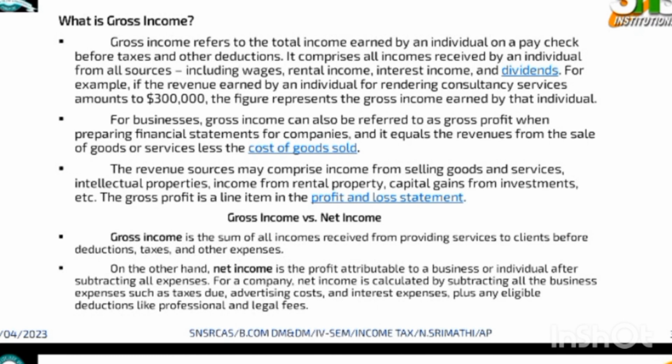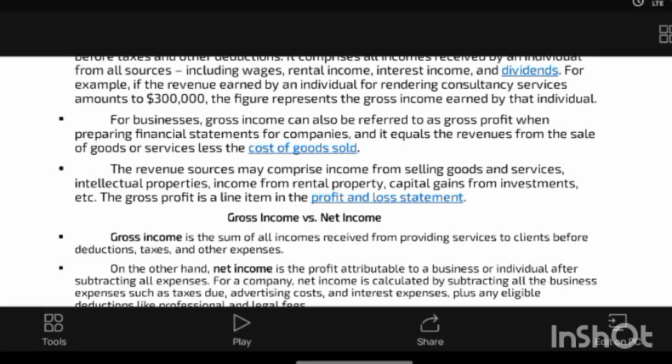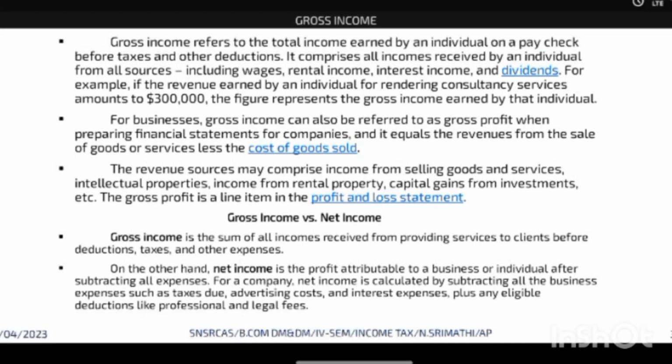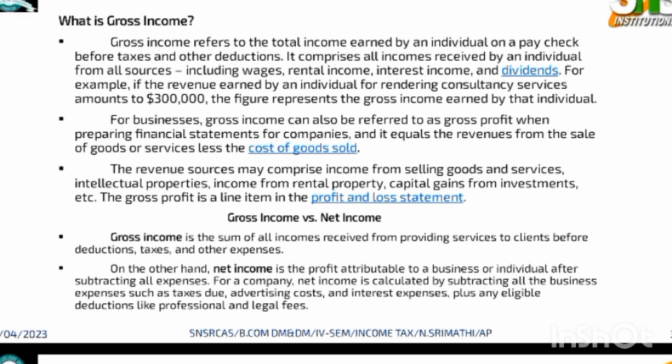For business, gross income can also be referred to as gross profit when preparing financial statements for companies, and it equals the revenue from the sales of goods or services less the cost of goods sold. The revenue sources of a company's income are selling goods and services, intellectual property income, rental property, capital gains and investments, etc. The gross profit is a line item in the profit and loss statement.